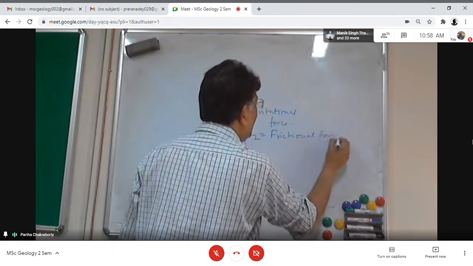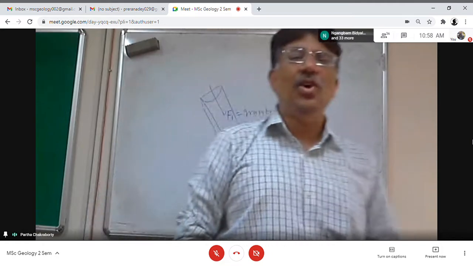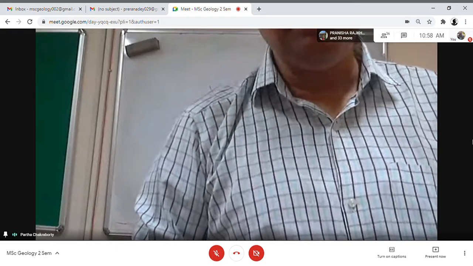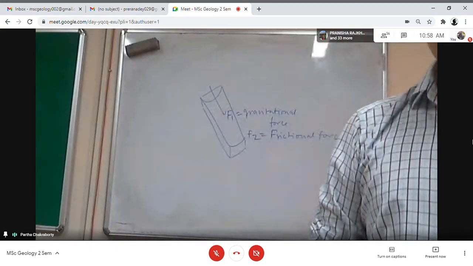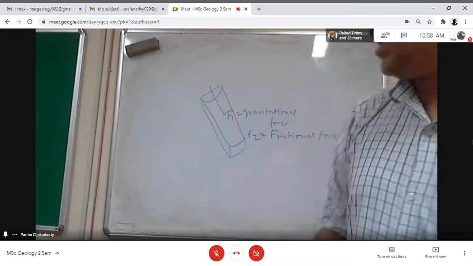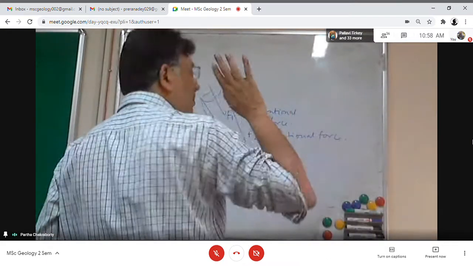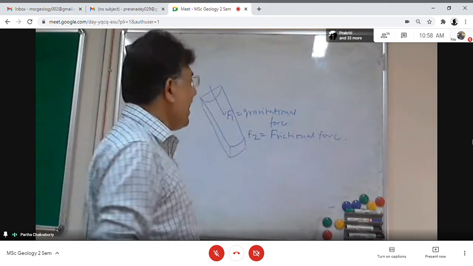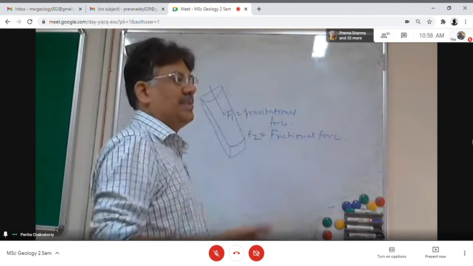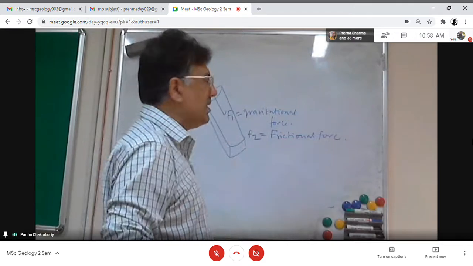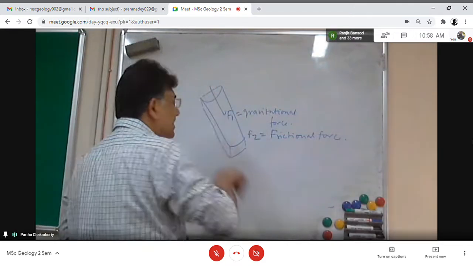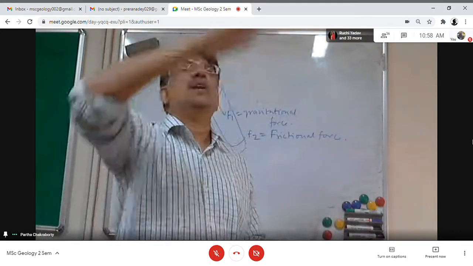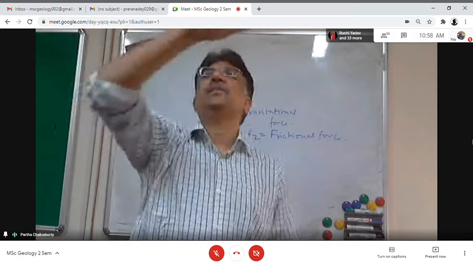What I am discussing now is fluid flow through a channel or pipe. What really happens in case of a fluid flow? Understood? The major force which is causing the fluid to flow is the gravitational force. And the counter force which will operate on the fluid is the frictional force, against the surface of the channel or pipe, and also where the fluid is coming in contact with the air.